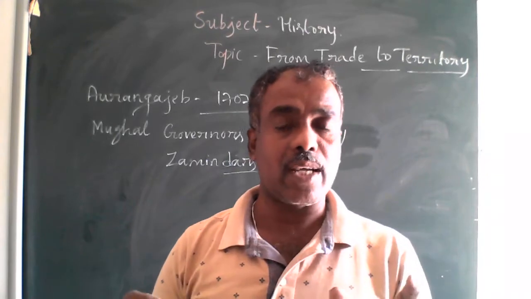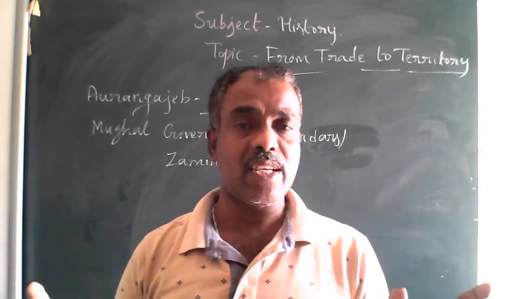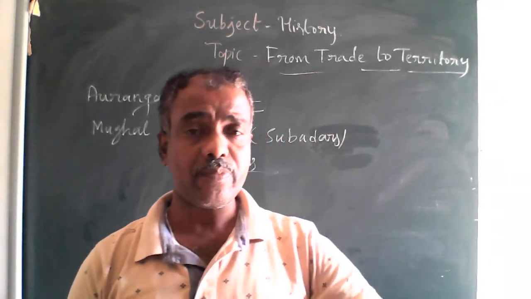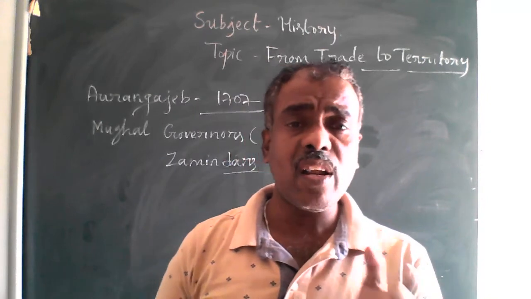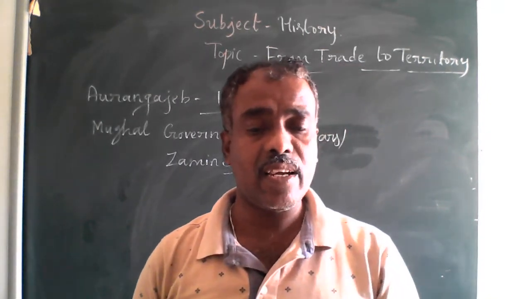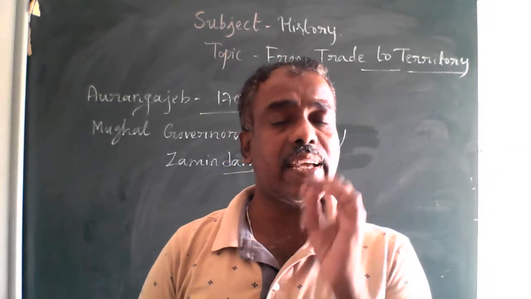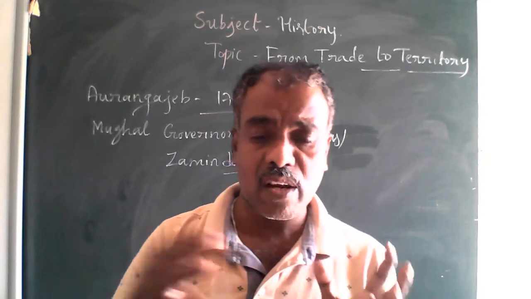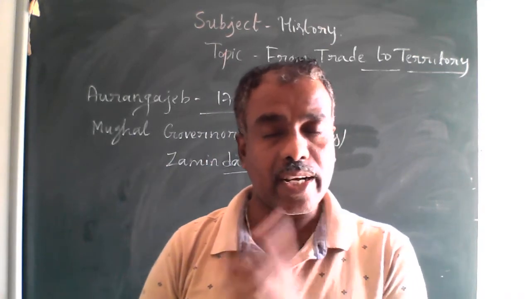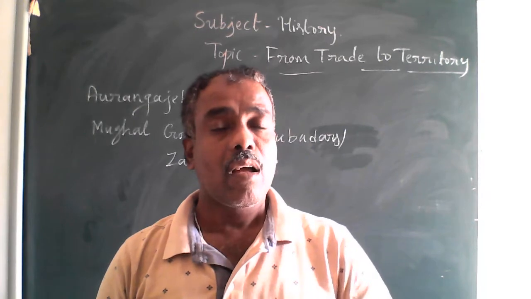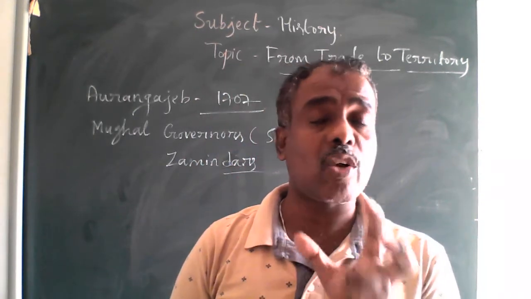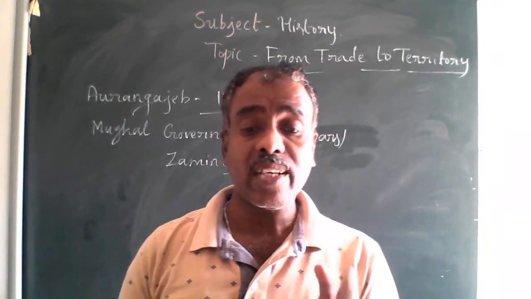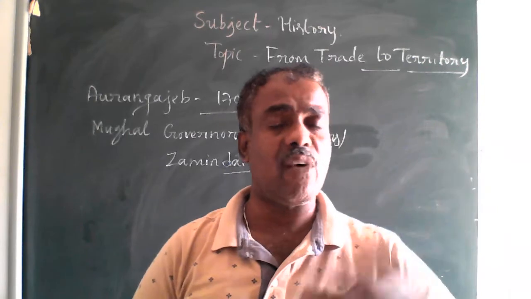All Europeans, not only the British, but even the Dutch, the French and the Portuguese, entered our country as small traders. The British also entered as small traders, and were reluctant to acquire territories. They acquired them slowly. And how did they come to be masters of a vast empire?